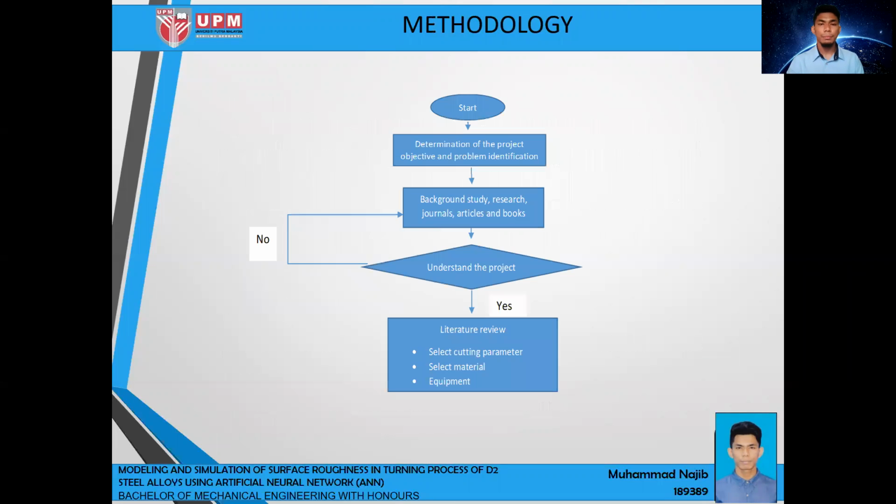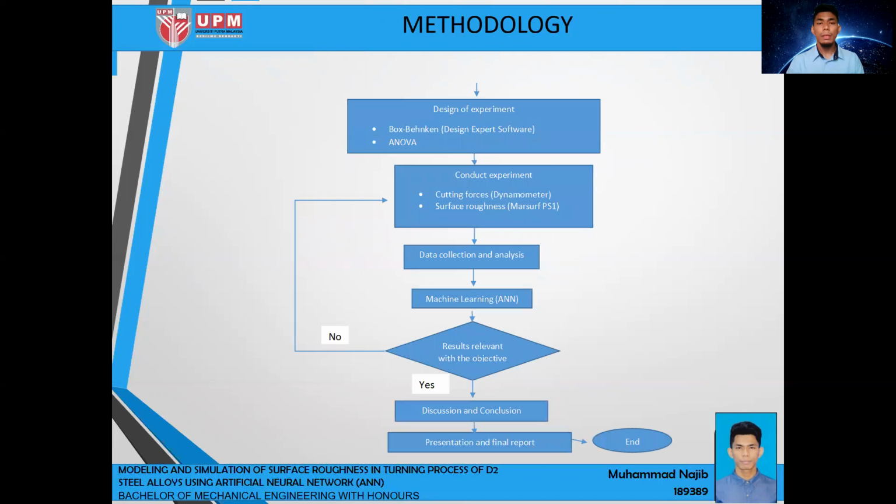and ANN. So for the methodology, we start with determining the project objective and problem identification. Next, we proceed with the background study and research of journals, articles, and books. Once we understand the project, we start with the literature review by selecting cutting parameters, selecting the material and the equipment, and we have to design the experiment.